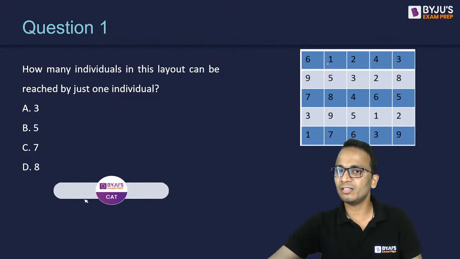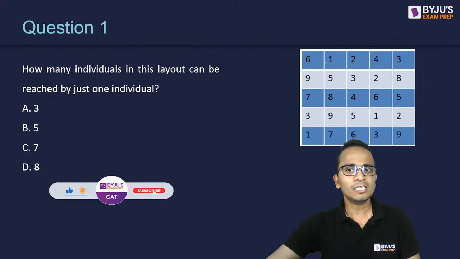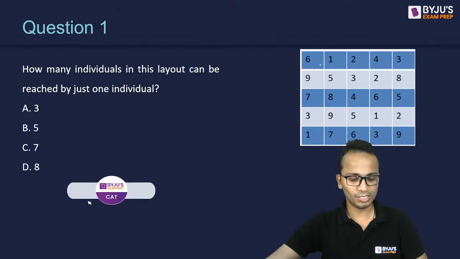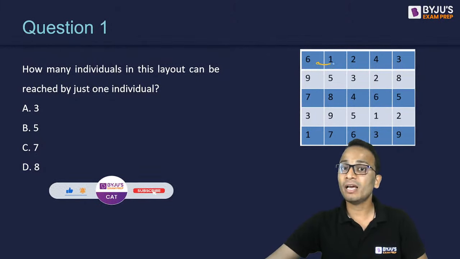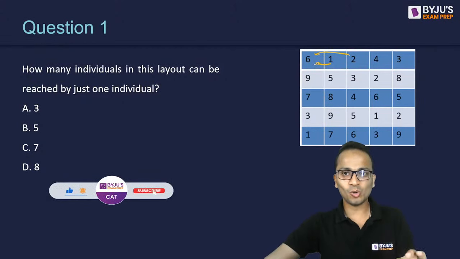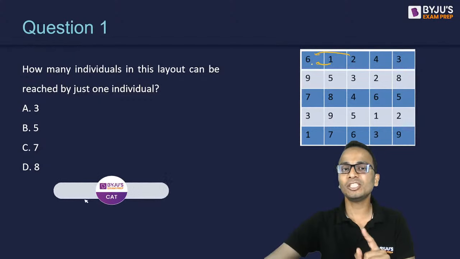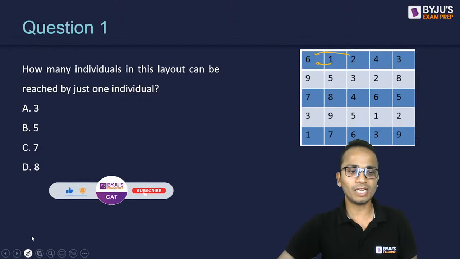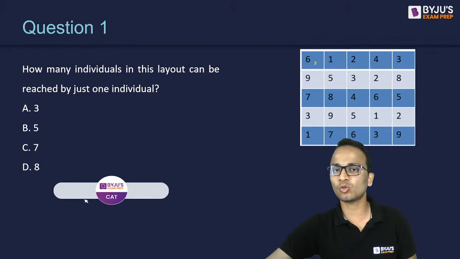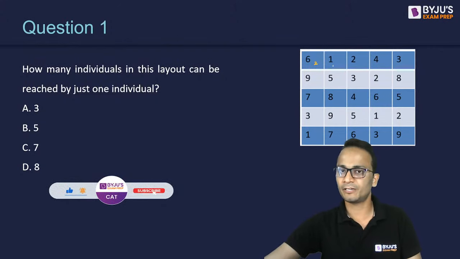Only one, this one on the right hand side. So 1 can reach 6. So 6 can be reached, right? Yes or no? Now 6 can be reached by 1, and also 6 can be reached by 2 as well. So 6 cannot be reached by one individual. The number of individuals that can reach 6 will be 2. I'll keep writing it here.